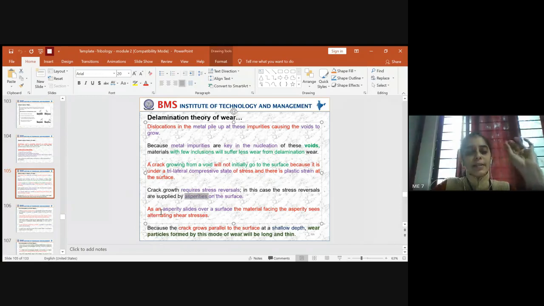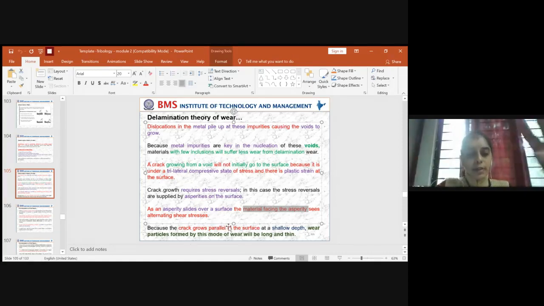As a result, the asperity slides over the surface continuously, and it makes the material facing the asperities experience alternate shear stress. As the alternate shear stress increases, the growth of the crack also increases. In which direction will the crack grow? It will be parallel to the surface. Due to the parallel growth of the crack, the wear particles formed by this type of wear will be very long and thin.